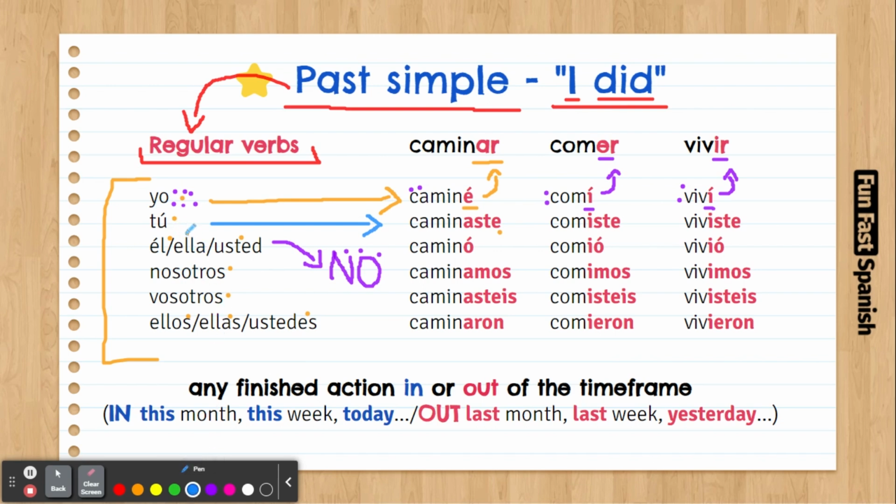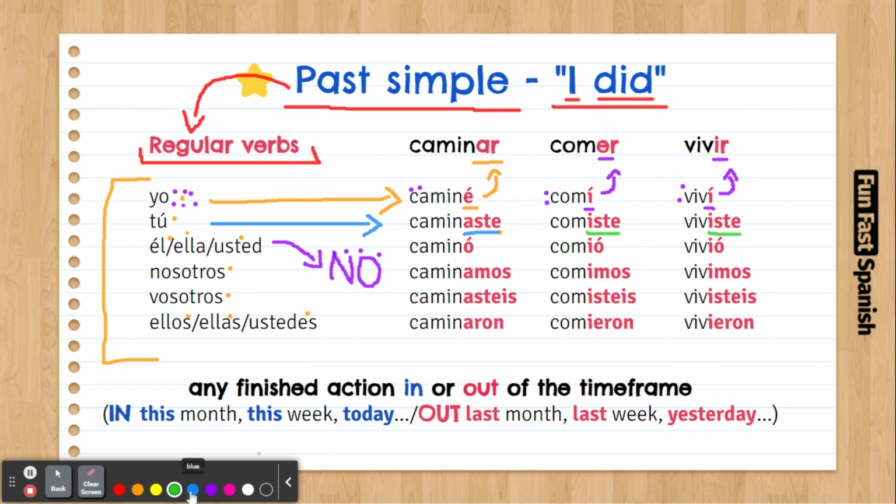Let's practice now the second person tú. For the second person tú, we're going to do exactly the same thing, but the difference is that the ending is going to change. As you can see, for AR verbs, we are going to have aste, and for ER and IR verbs, we are going to use iste. Okay?